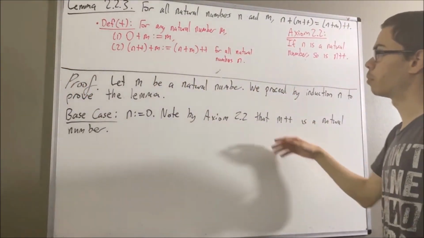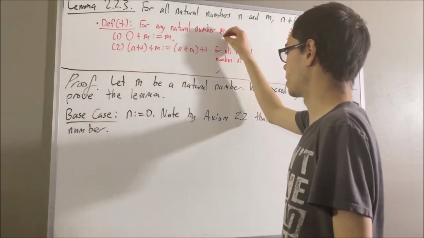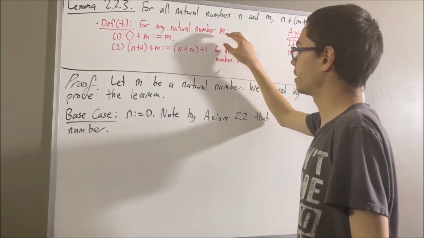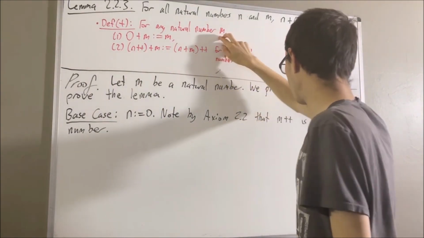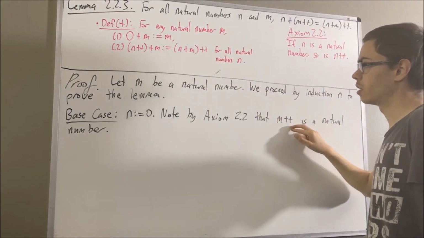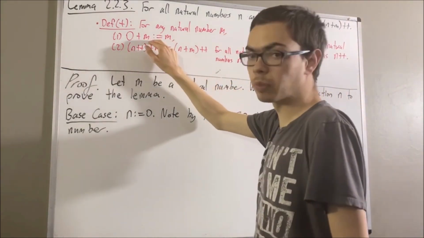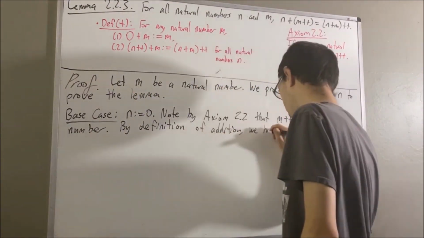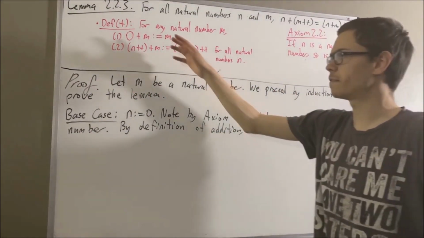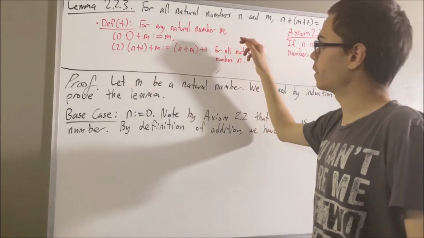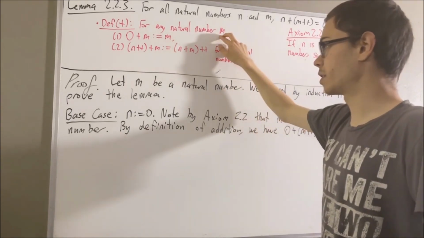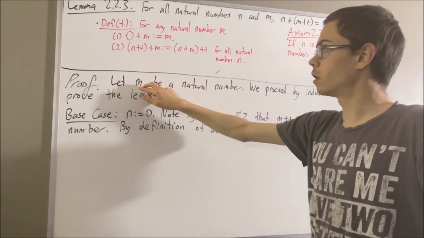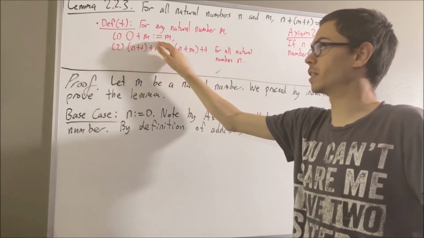And now, applying the definition of addition of natural numbers, if we take the m in our definition and substitute it for m++, we have that 0 plus m++ is equal to m++. But by definition of addition again, if we take the m in our definition to be the m in our proof, we have that 0 plus m is equal to m.